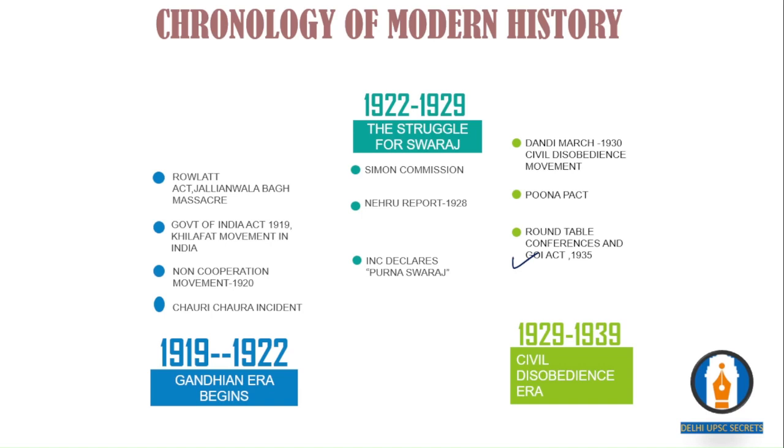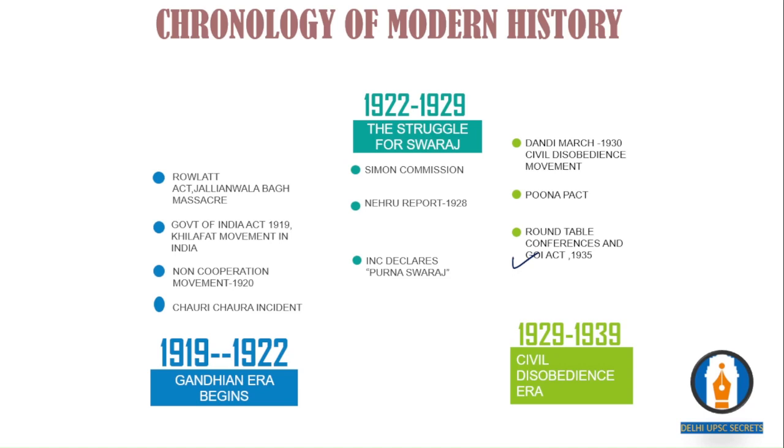Dr. Ambedkar asked for a separate electorate in the round table conferences, and Mahatma Gandhiji was against this particular thing.